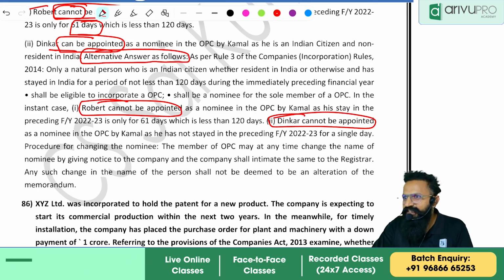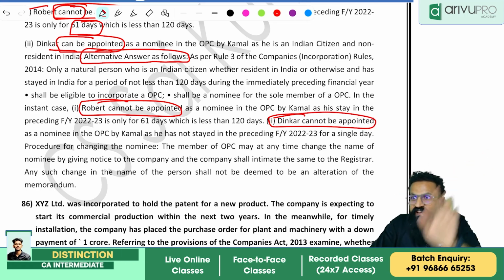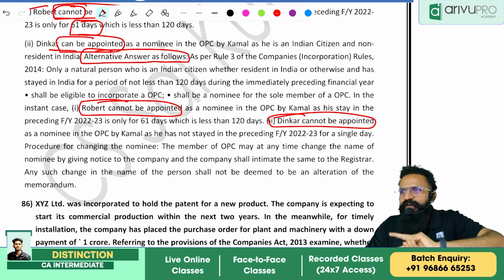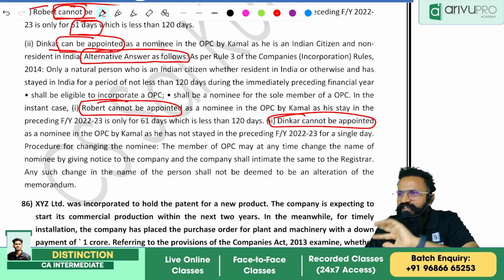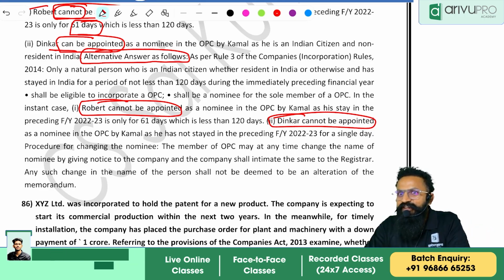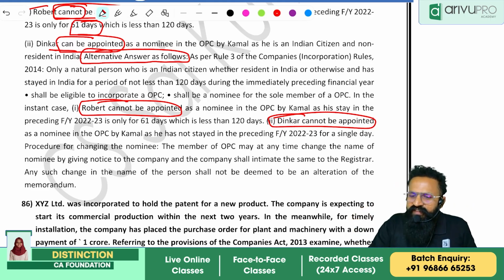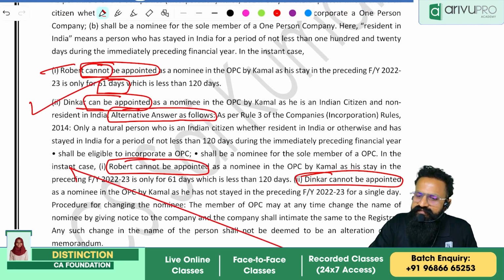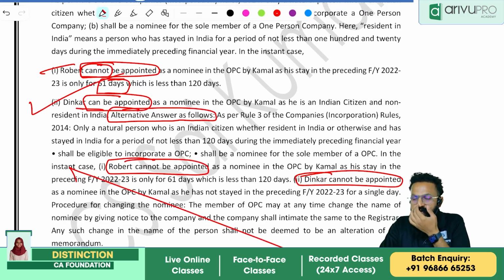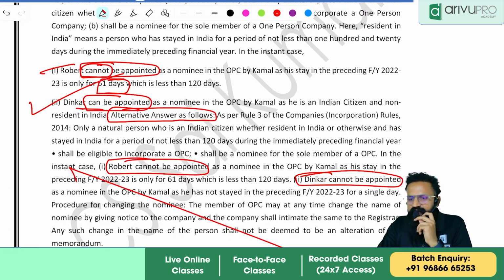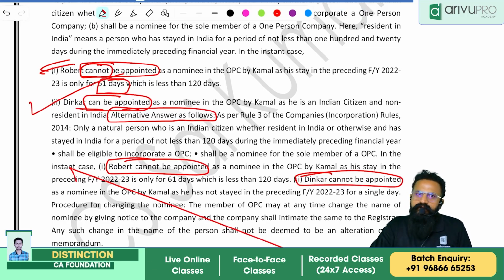You got the logic? One is the real one. What is the actual, sir? Sir, they are giving an alternate. Of course, both cannot be right. They are helping you, that's all. What is the right interpretation? This is not right, this is right. Dinakar can be and Robert cannot be.